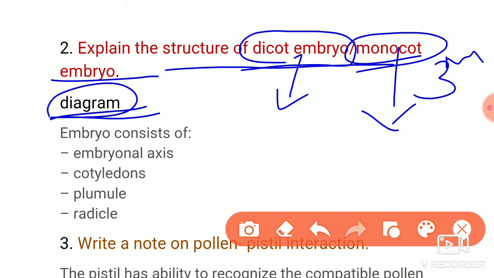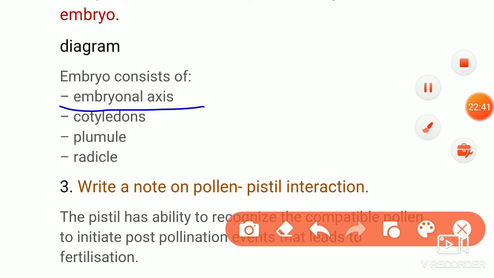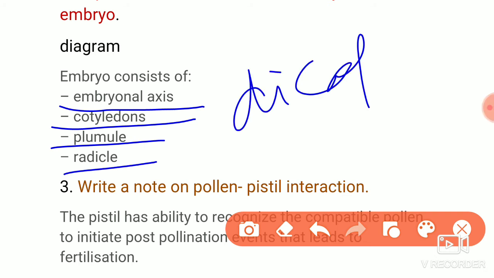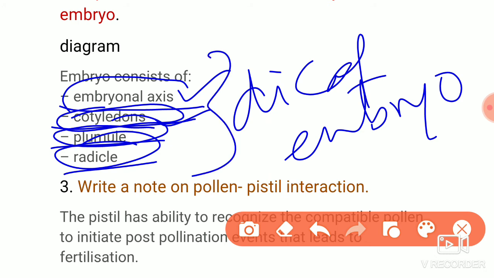What points do you have to write for that? You have to explain the embryonal axis, cotyledons, plumule and radicle, for both dicot embryo and monocot embryo. These points should be there for both.